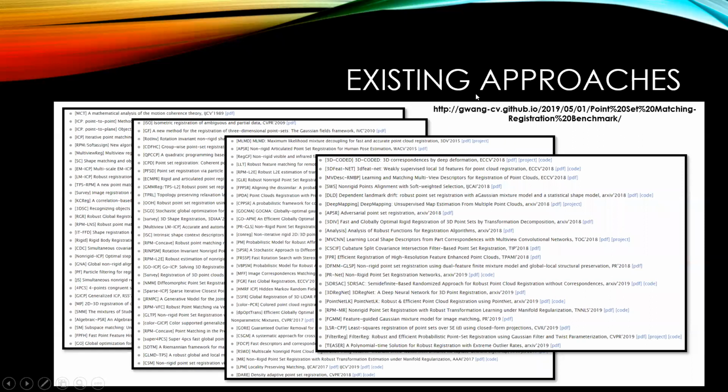Here I've included, again, just a slide to show that there are already a lot of different papers and approaches to deal with this problem. This is what I took from this website, and there are tons of papers trying to tackle the similar problem of point set registration in different scenarios.